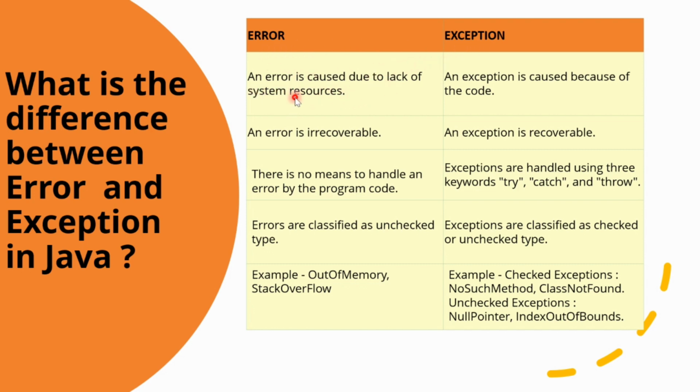An error is caused due to lack of system resources, whereas an exception is caused because of the code. An error is irrecoverable, whereas an exception is recoverable. There is no means to handle the error by the program code, whereas exceptions are handled using three keywords: try, catch, and throw. Errors are classified as unchecked type, whereas exceptions are classified as checked and unchecked type. Some examples of error are out of memory error, stack overflow error, whereas examples of exception are no such method exception, class not found exception, null pointer exception, index out of bound exception.